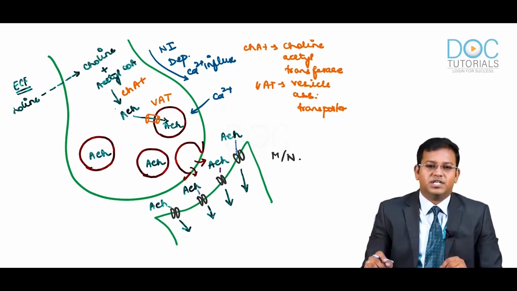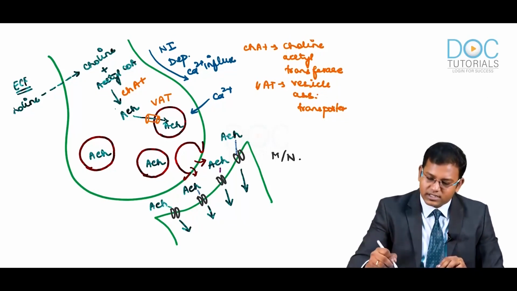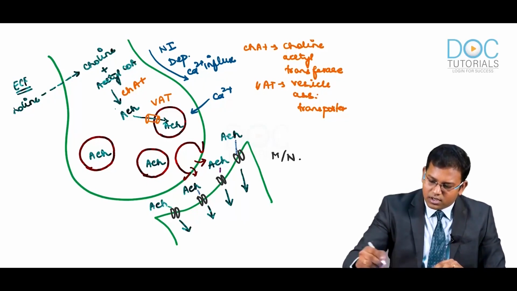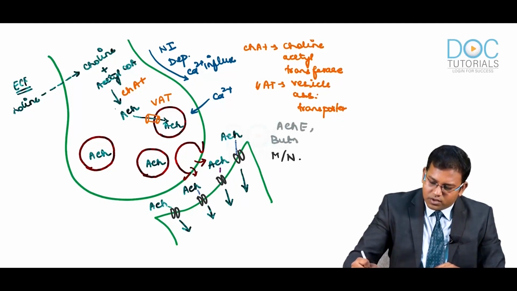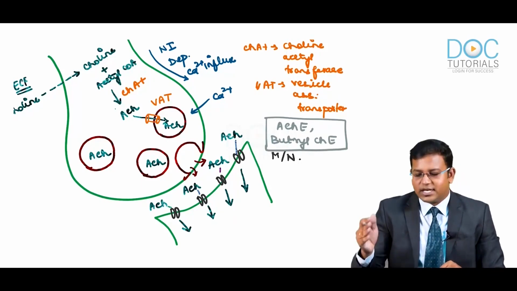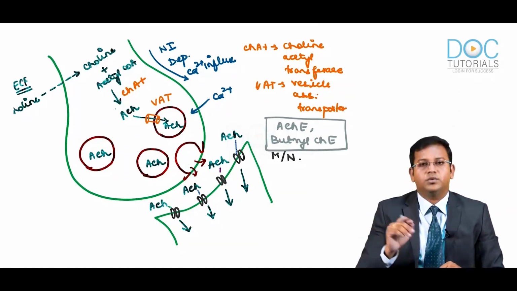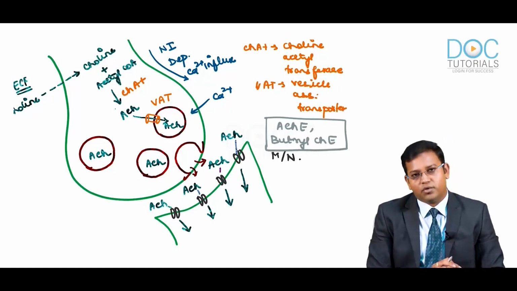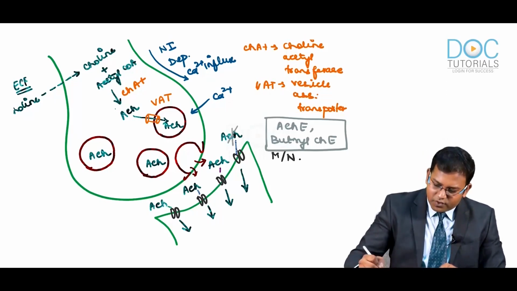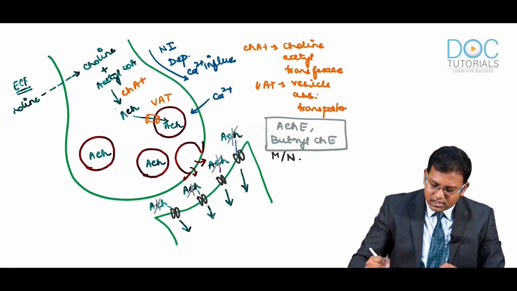What is the fate of this acetylcholine? How is this acetylcholine going to get broken down, how is it going to be reutilized? Here we have the famous enzyme, acetylcholine esterase or pseudocholine esterase or butyrylcholine esterase. Both acetylcholine esterase and butyrylcholine esterase are going to break down acetylcholine. Not only acetylcholine esterase, even butyrylcholine esterase has the property to break down acetylcholine to individual metabolites. It is a powerful enzyme because the name contains esterase.